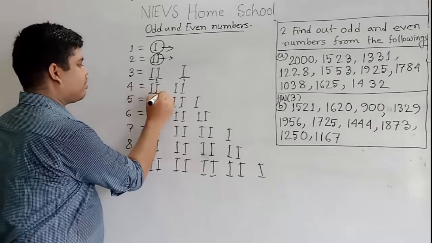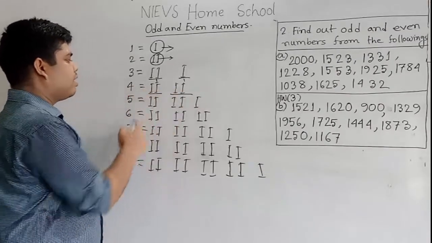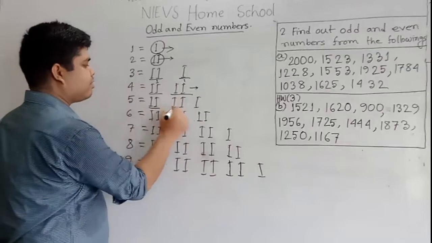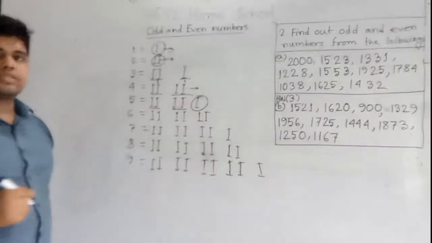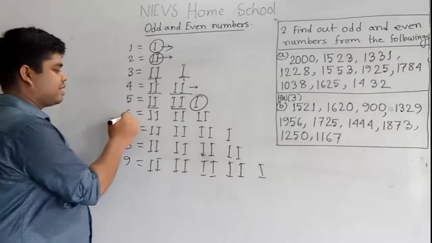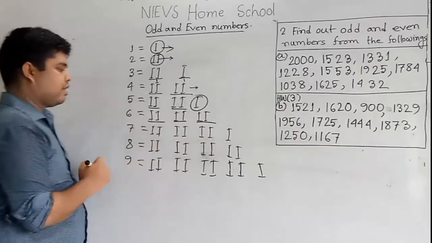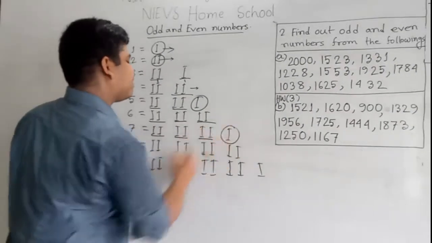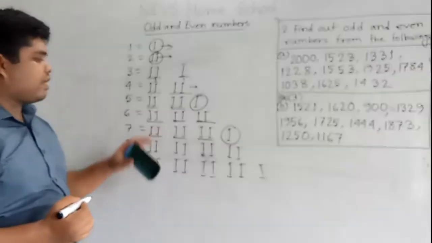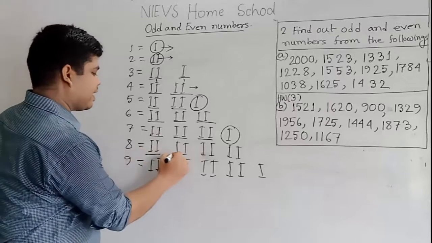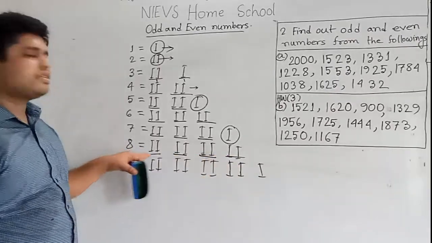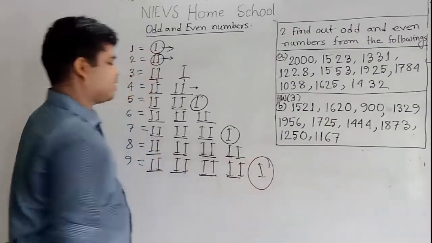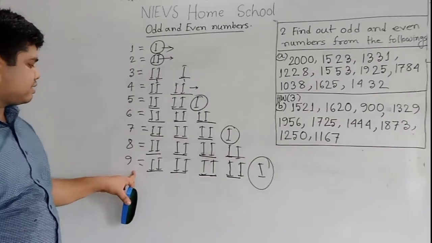4 means 4 sticks. 1 pair and 2 pair. So 4 is an even number. 5 means 1 pair, 2 pair and 1 stick left. So 5 is not an even number. It is an odd number. 6 means 3 pair. That means 6 is an even number. 7 means 1 pair, 2 pair, 3 pair and 1 stick left. So we call 7 an odd number. 8 is 1 pair, 2 pair, 3 pair, 4 pair. So 8 is an even number. 9 is 1 pair, 2 pair, 3 pair, 4 pair and 1 stick left. So we call 9 an odd number.